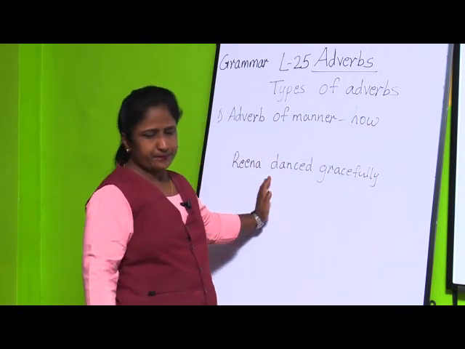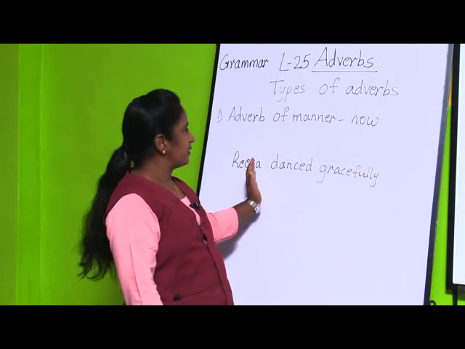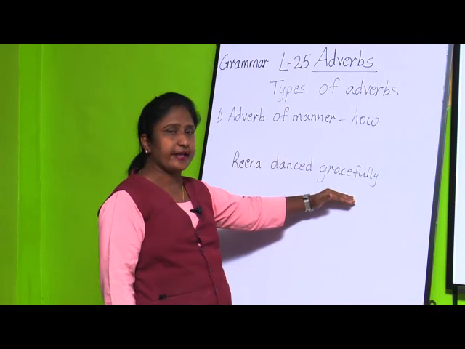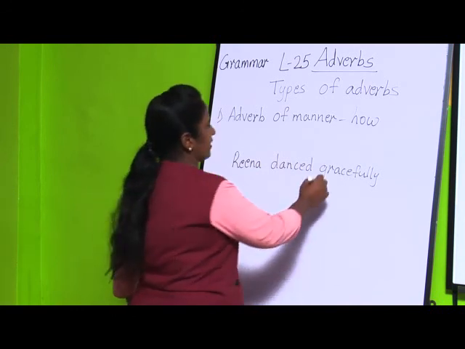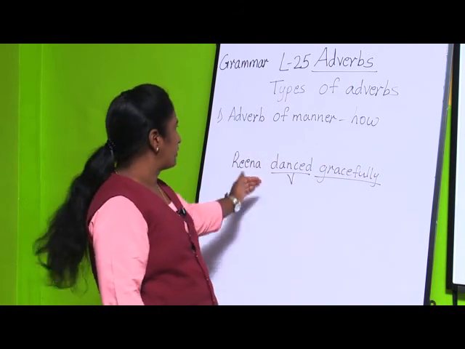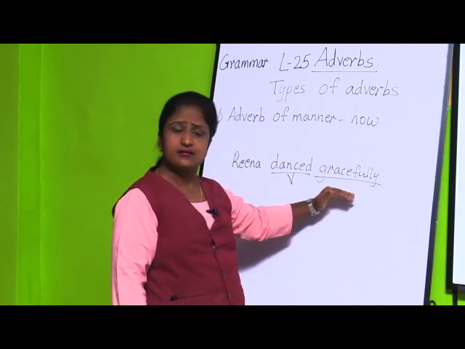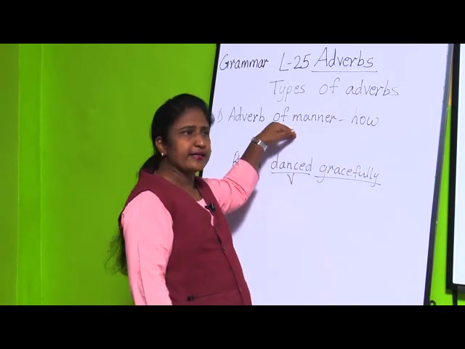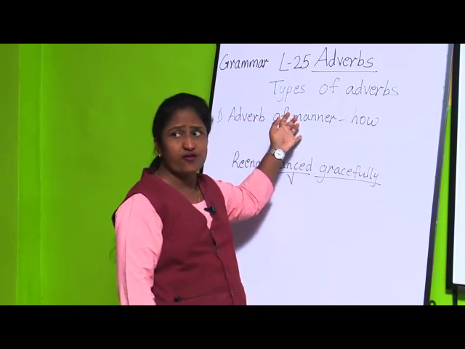How does Reena dance? She danced gracefully. Gracefully is an adverb and the verb is dance. So if you ask the question how, you will get the answer for adverb of manner.